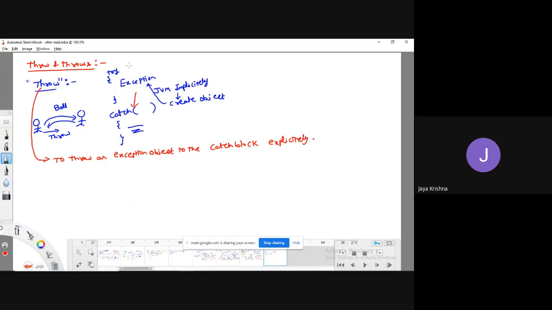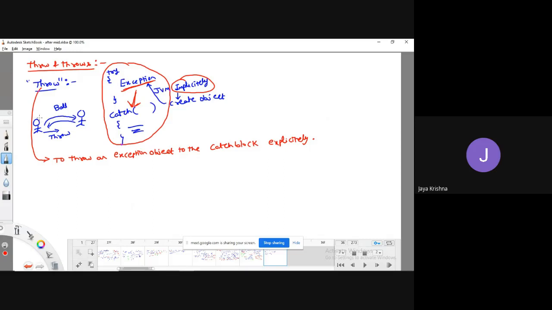So generally, up to now, whatever code we have written, an exception is raised automatically, JVM creates the object, then the corresponding reference is also thrown directly to the catch block in an implicit way, meaning without involving a human. Now whenever you use the keyword throw, you are telling the compiler that I want to explicitly throw my object to the corresponding catch block.